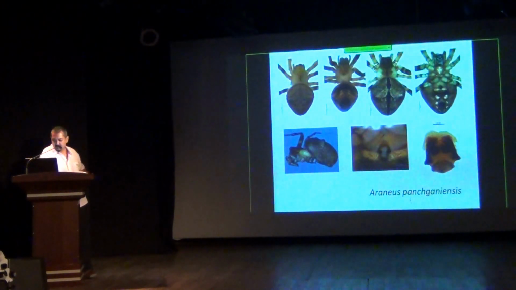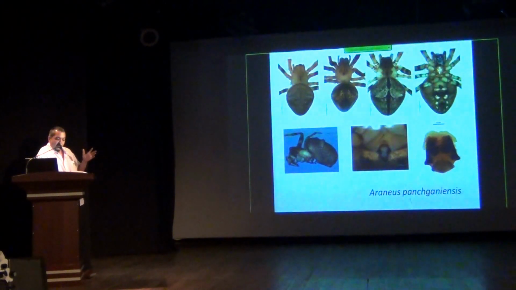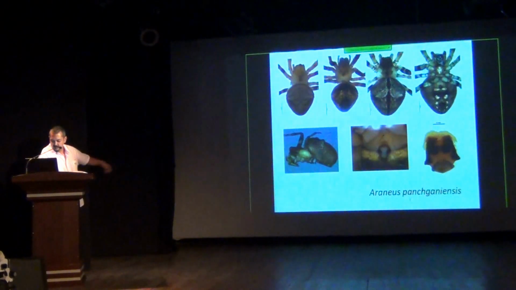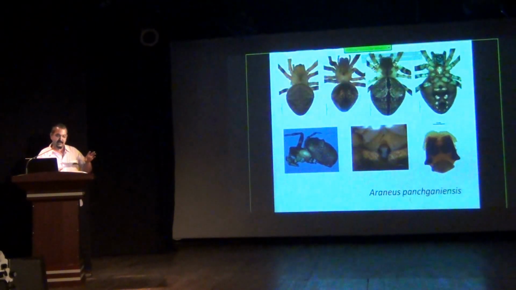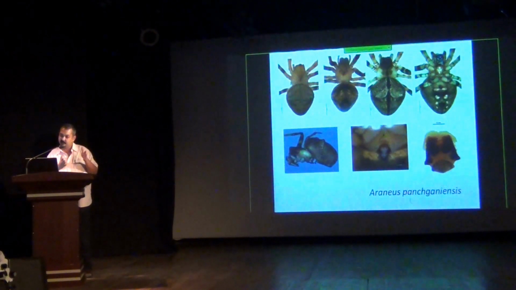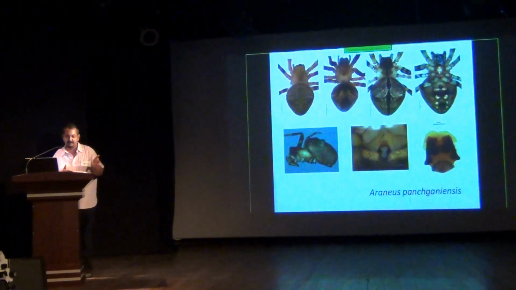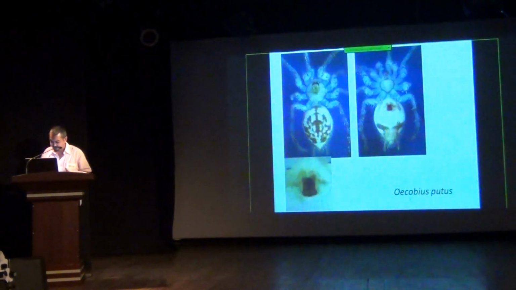So you cannot really go by the visual cues alone, or the most obvious visual cues. It also happens that for a spider that looks a certain way, more than one species could look that way. So it works both ways.